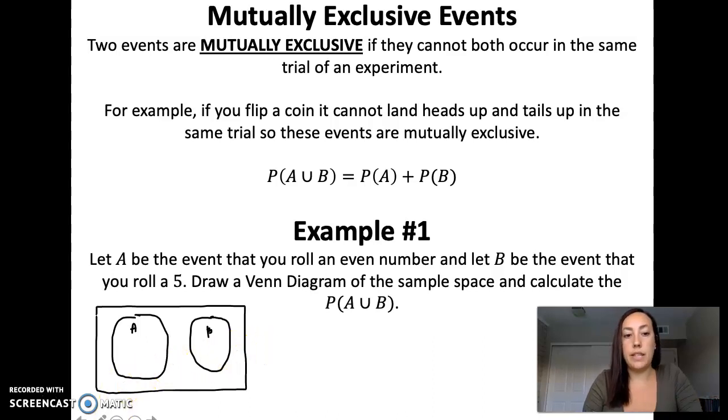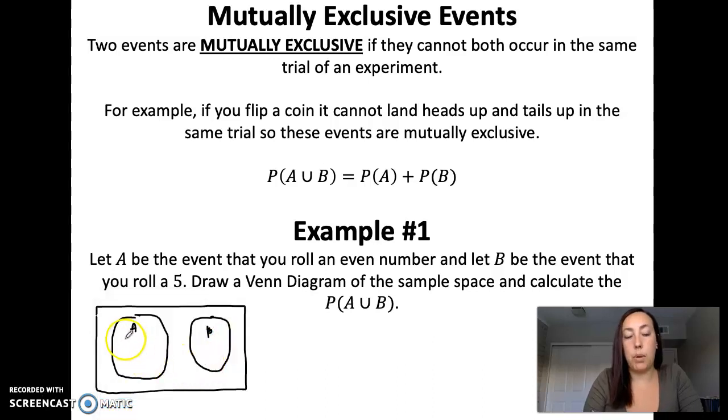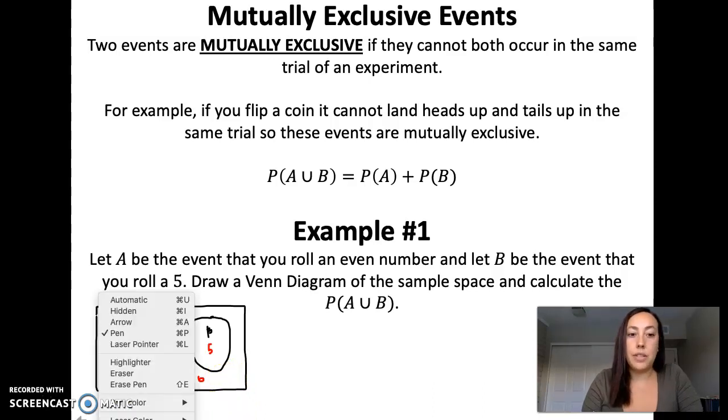So some events in A is rolling an even number. So if we roll a 2, if we roll a 4, if we roll a 6, those are all outcomes that would be considered event A, since those are all even numbers. Event B is just rolling a 5, so that's the only outcome we have in event B. And then events that are in neither event A or event B would be rolling a 1 or rolling a 3. Oh, sorry, I don't know why I wrote a 6 there. I meant to write a 3. I was like, 6 is even.